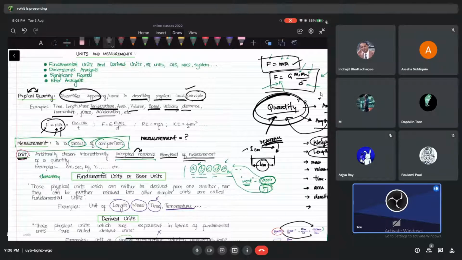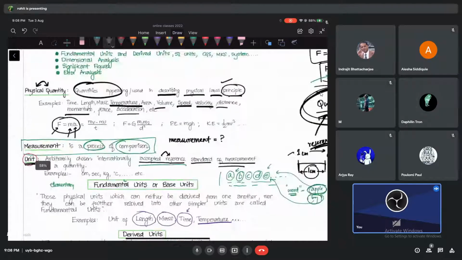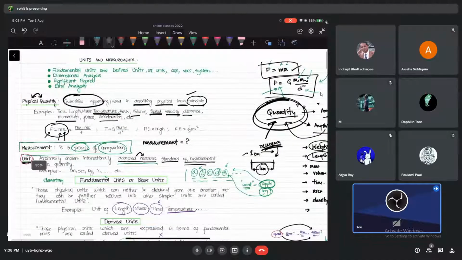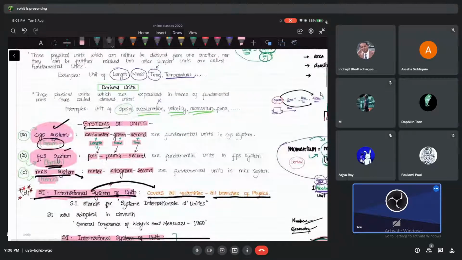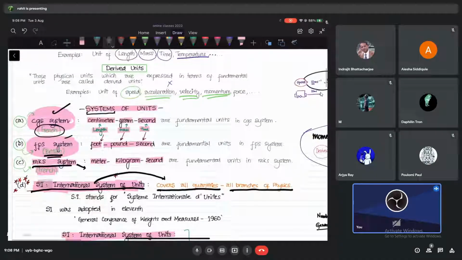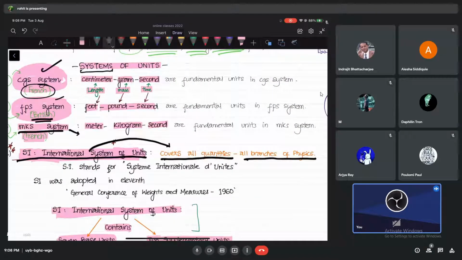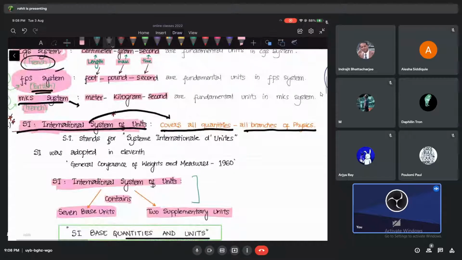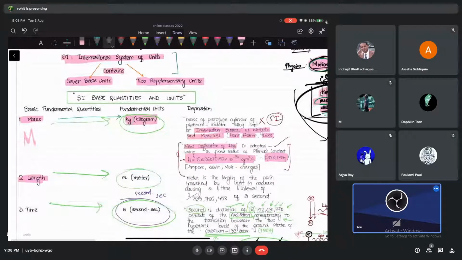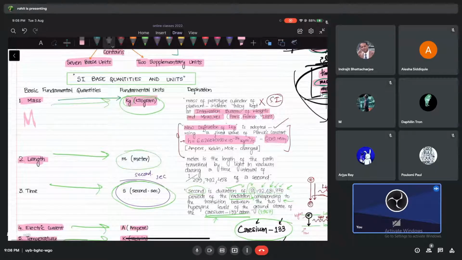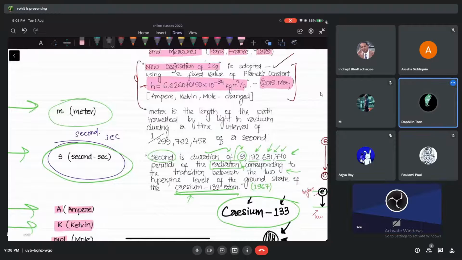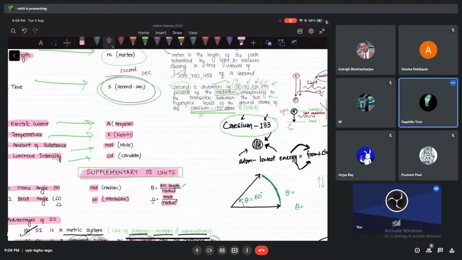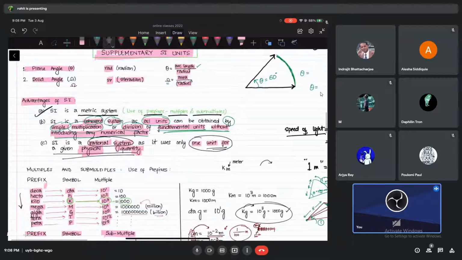Okay, so I'll send you these notes today. Okay, whatever I've talked, this is for all of you. I'll send. Your job is not to memorize these things. Please do not do that. Just understand what is going on. Don't read here that SI stands for System International d'Unités and memorize the spelling and everything, or the Conference of Weights 1960. Don't do that. That is not for you. Your job is just to understand what is what, what is going on, what is inside the SI system, what are the base units. Don't start reading these definitions or the oscillations. Don't do that. Your job is just to understand what is going on and how to use them.